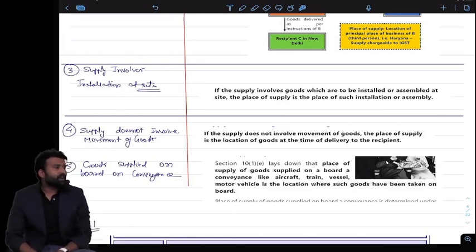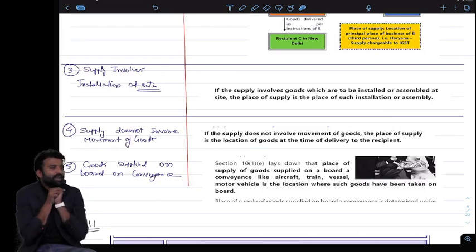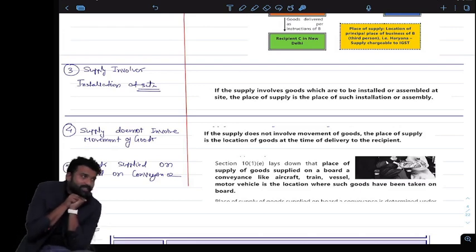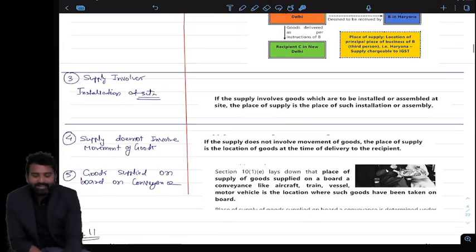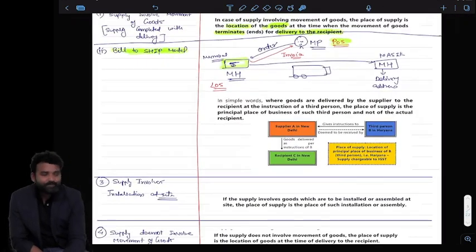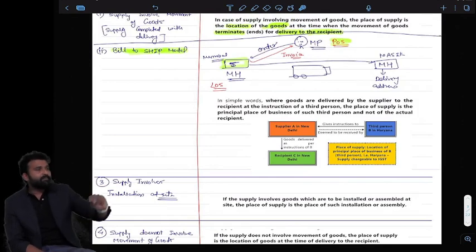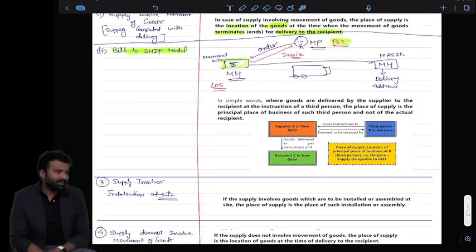Piyush is asking, what if a person is in Haryana, gives direction to the Rajasthan person to install the goods in Rajasthan? Now, there is ambiguity whether this is case 2 or 3. So now this is a bill to ship model. Piyush, this will be a bill to ship model, and we will be billing in the name of the person who is in Haryana. Yes, Haryana.